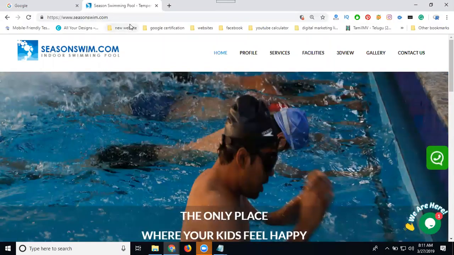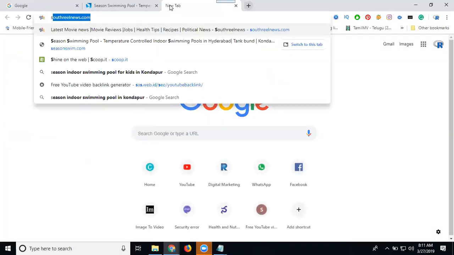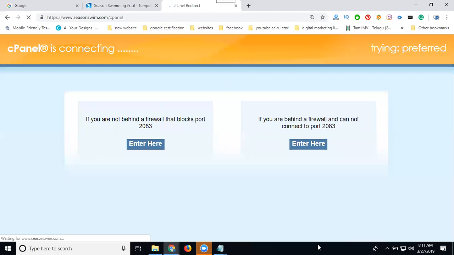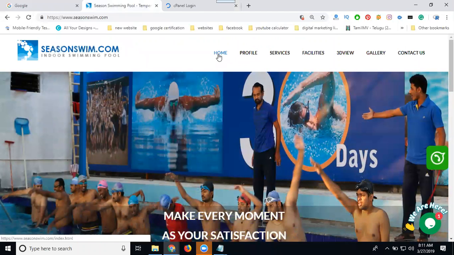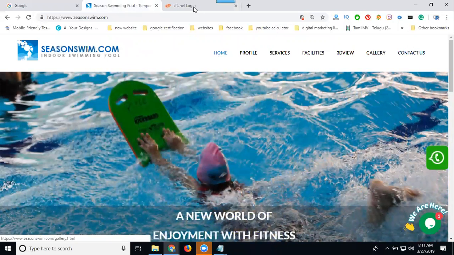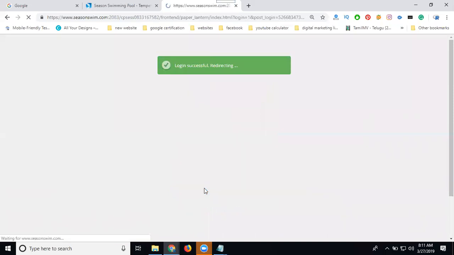So you can promote in a pool website, first of all the promote areas. Any area we can promote. First of all, open this one. The option is called cPanel. Any kind of change to your content on a static website is mainly focused on two options: one is the home page, the second is contact us. Just go for login and click sign in.